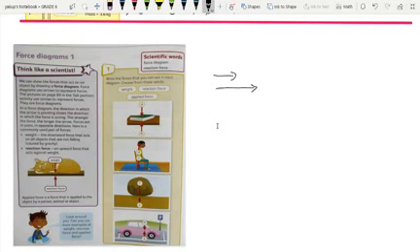The direction also shows in which direction the force is acting. For example, if you show the arrow like that, it means the force is acting in the right direction. If you show the arrow like that, it means the force is acting in the left direction. And also we can show up and down like this.